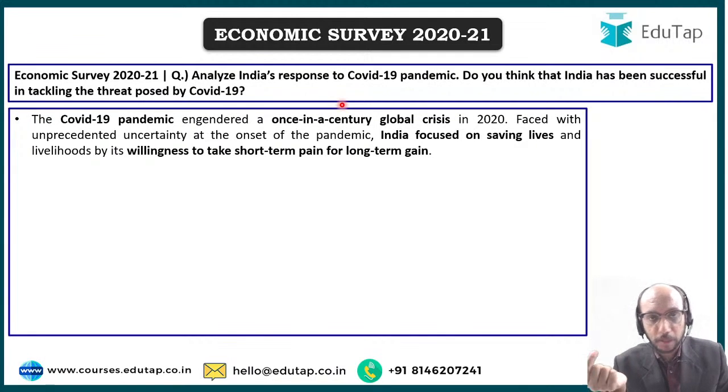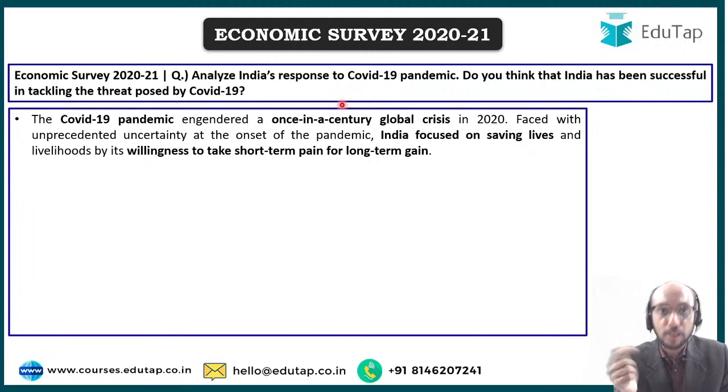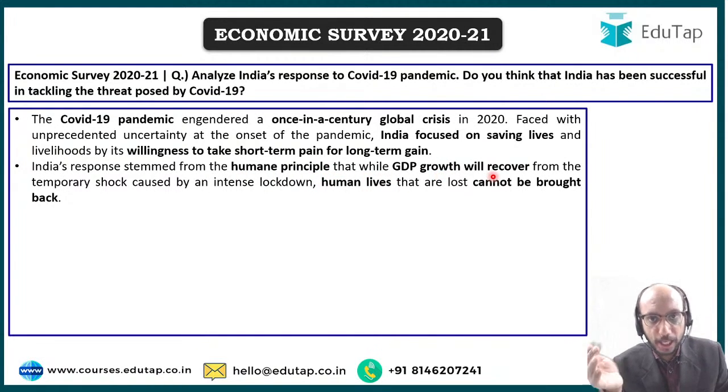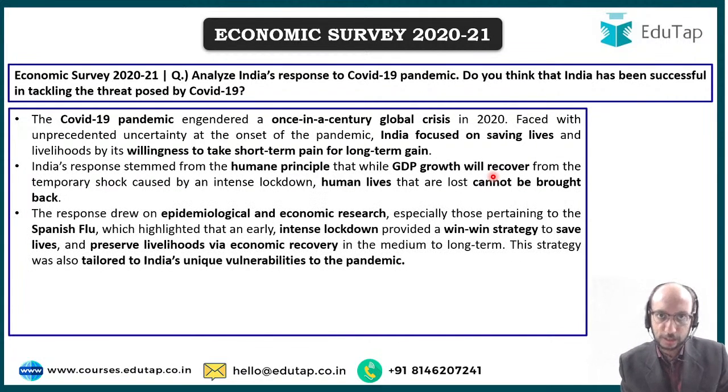And what is the long term gain? Probably we will be able to bounce back faster, probably lives will be saved, probably going ahead Indian economy will emerge stronger, right? We adopted a humane principle, right? We adopted a humane principle that while GDP growth can recover, even if the economic activity goes down, which it went down because of the lockdown, the GDP growth will recover. GDP will come back on track. But human lives, once lost, will not be recovered, right? So we went with the humane principle that we want to save lives no matter what the cost is, right?